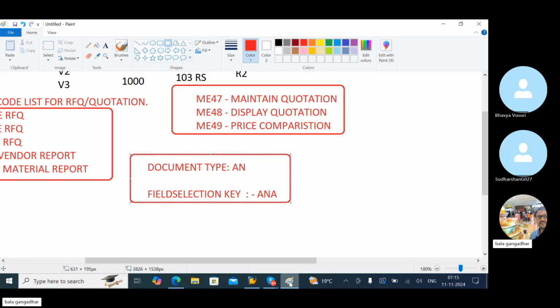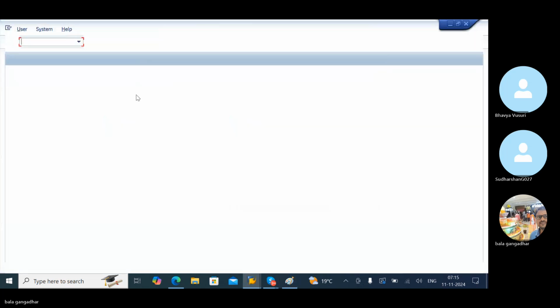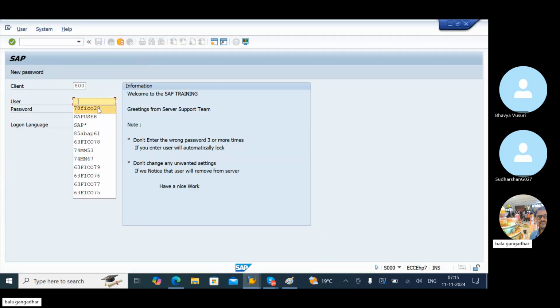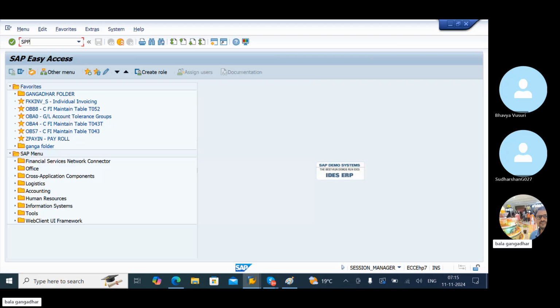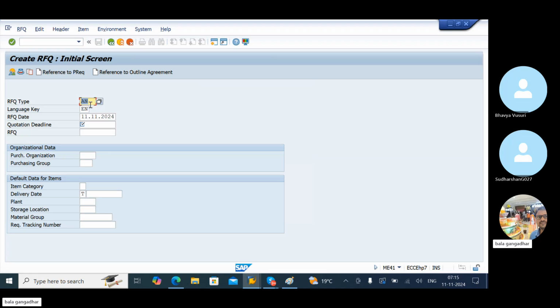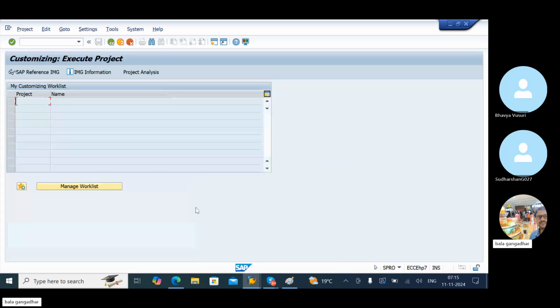How to maintain? Just go to SPRO first, the configuration. Let's see. In ME41 you can see here AN is the document type we are recreating. Recreating means copying.